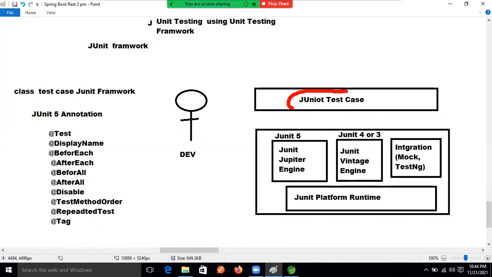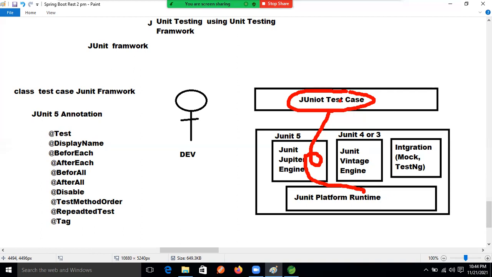Whatever test case classes we are writing, based on that version the engine takes those classes and gives them to whom? The JUnit platform runtime.